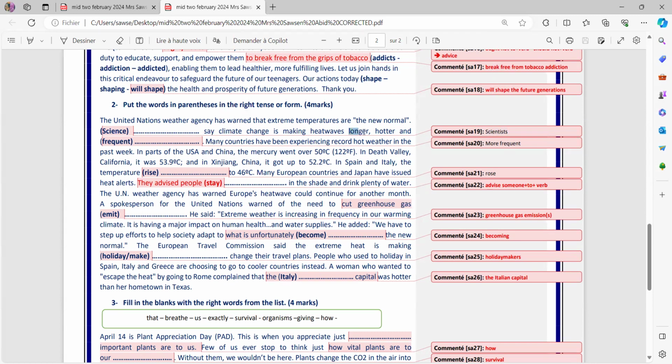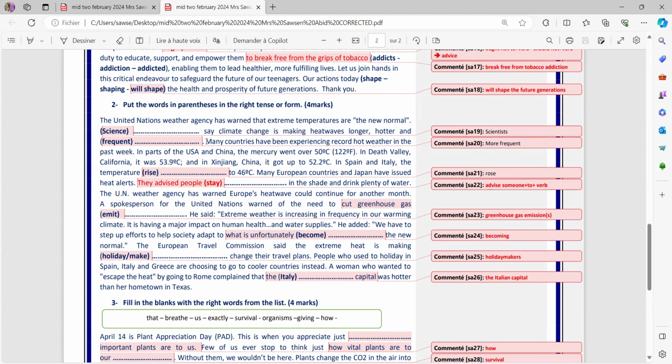As you can notice, here is a comparative form number 1, comparative form number 2, and I need a comparative form number 3, but this time it is going to be a long adjective, and it is more frequent. Sorry for the capital letter. Don't put capitalized, please. So hotter, longer, hotter, and more frequent.